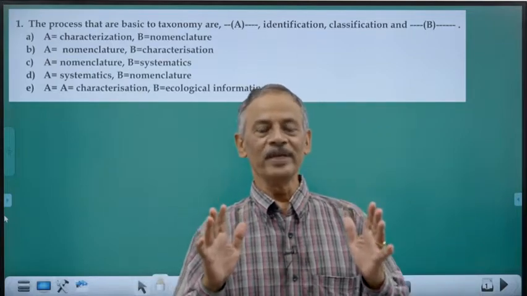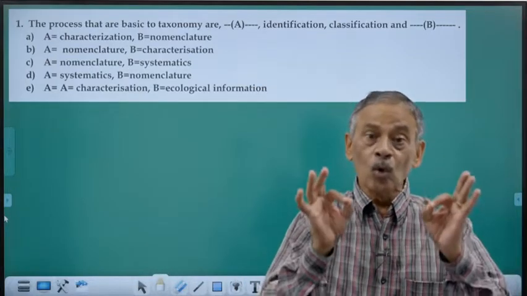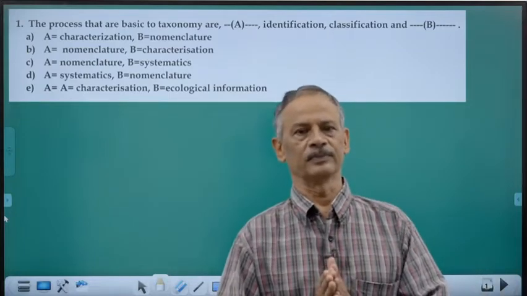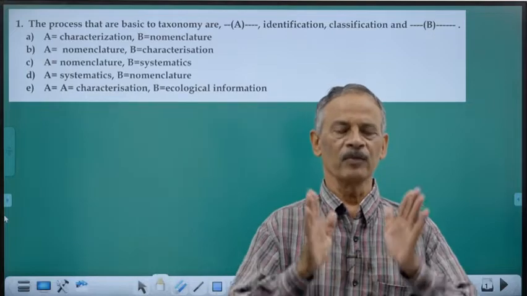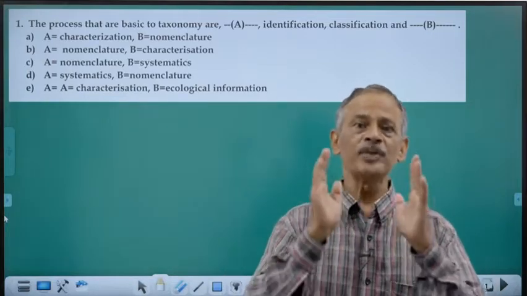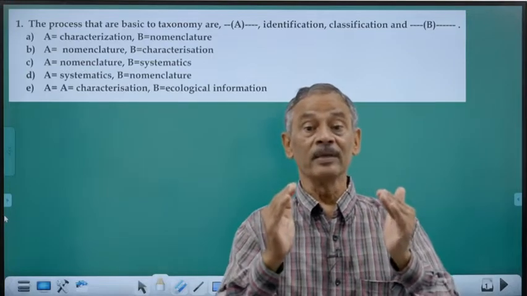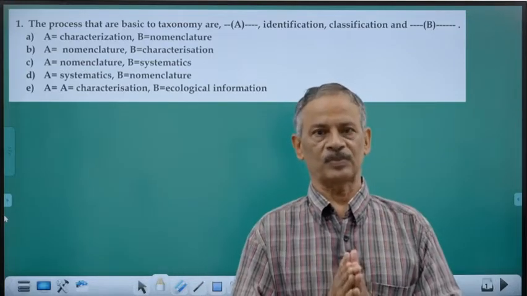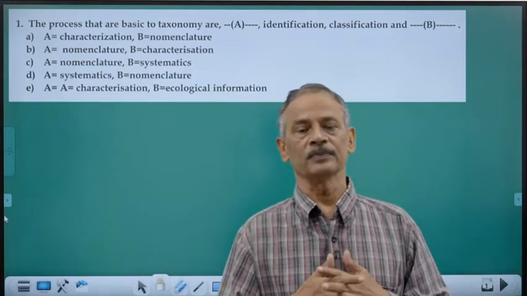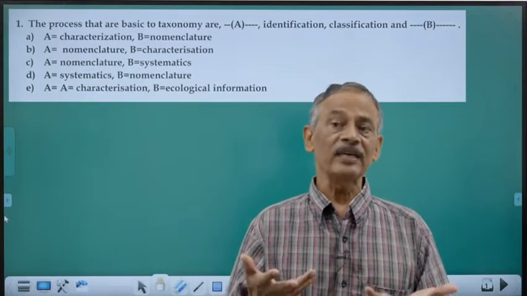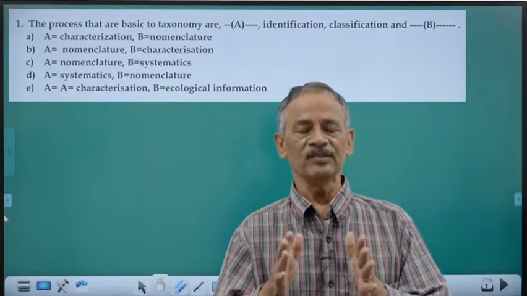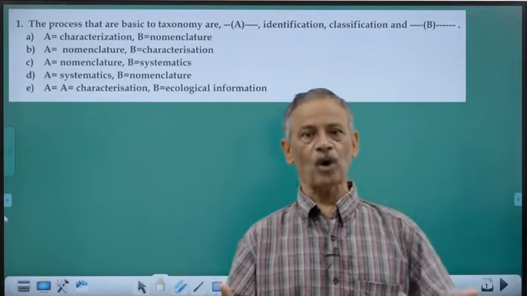Here we will be discussing the most probable 30 questions from every chapter. Remember, we are discussing a limited number of questions which are all likely to be asked in the coming NEET examinations. That's why we call them most probable questions. When I say that these questions are most probable questions, that means it may be in this model.